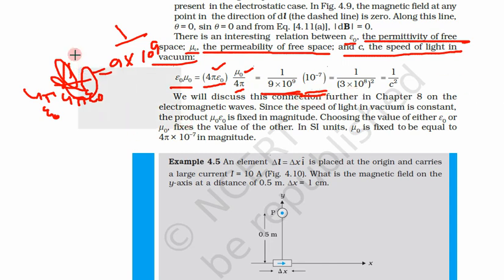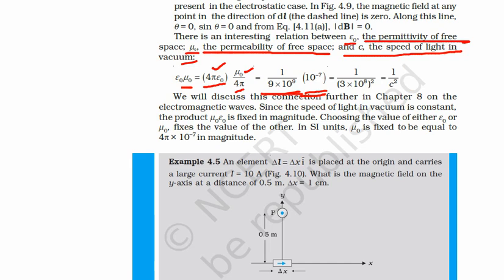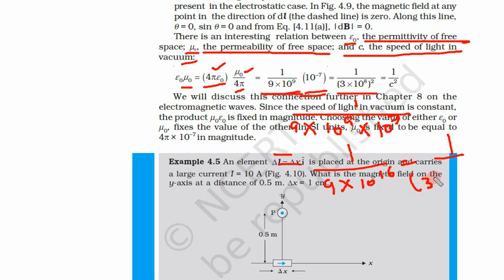So when we multiply both of these, what do we get? We get 1 upon 9 into 10 to the power 9, and this again in the denominator is 10 to the power 7. So this is 1 upon 9 into 10 to the power 16, which we can also write as 1 upon 3 into 10 to the power 8 whole square, which is also equal to 1 by c square.